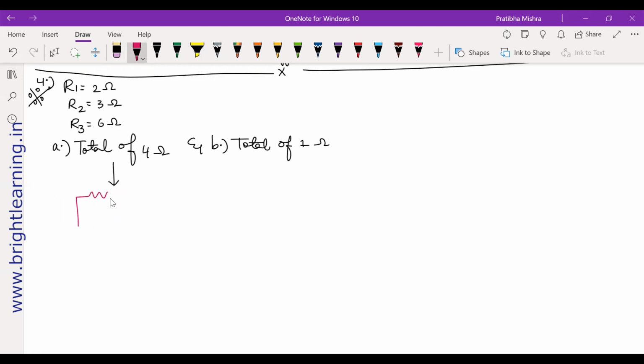First one, second. Okay, let me close it here. Now, I will connect these in series. And here we will just draw one battery.